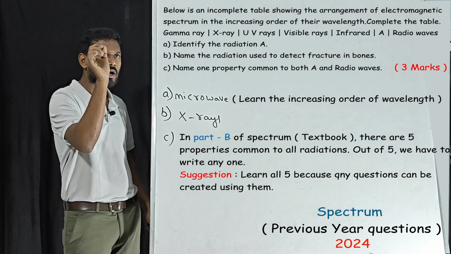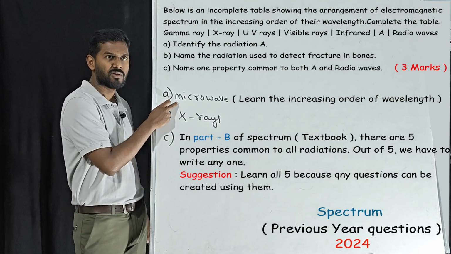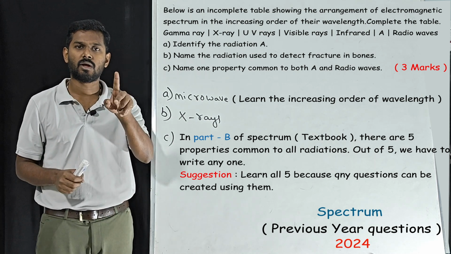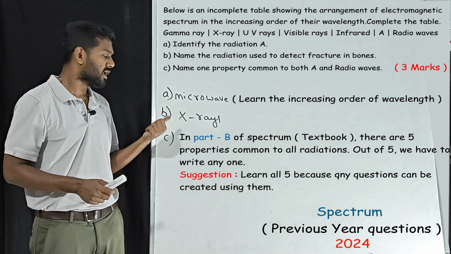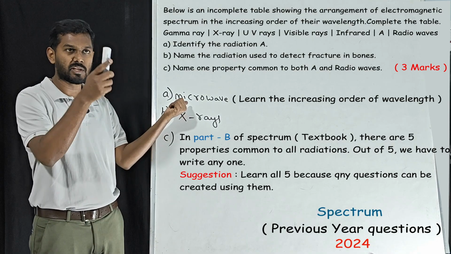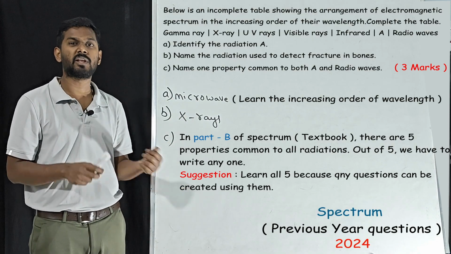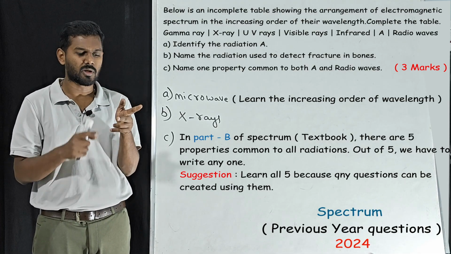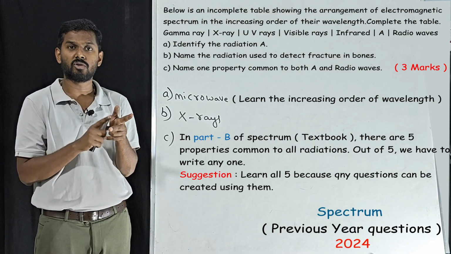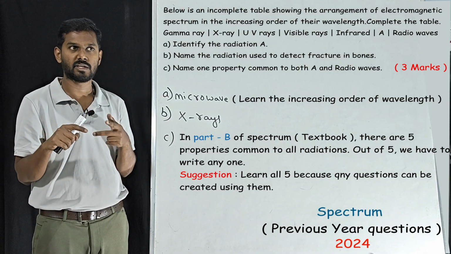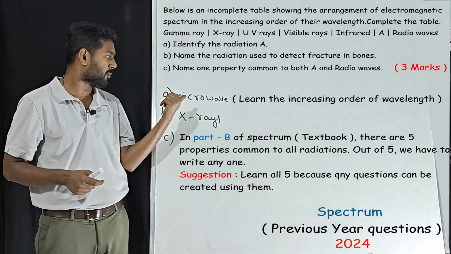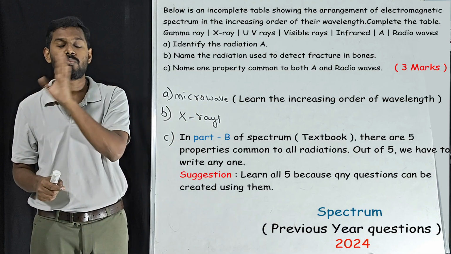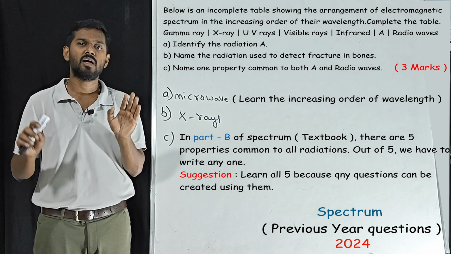Here you should not always think about both A, that is microwave, and the radio waves. You should not think like that, because in the chapter we have only 2 radiations, infrared and UV radiations. Here they are asking about microwave and radio waves. Those properties are not in the syllabus. First you need to understand the syllabus. When it comes to the electromagnetic spectrum, we are going to talk about infrared and UV radiations. Here they are talking about microwave and radio wave, so we have to talk about the common properties of all the electromagnetic radiations. That is what we have learnt in the concept video.